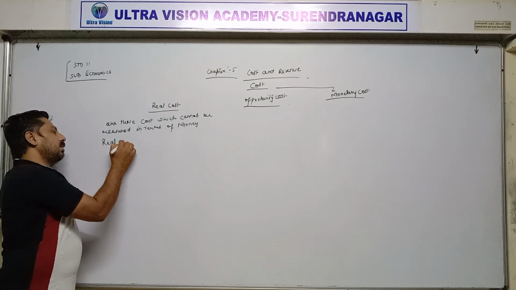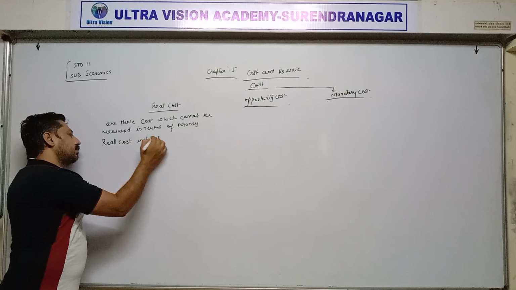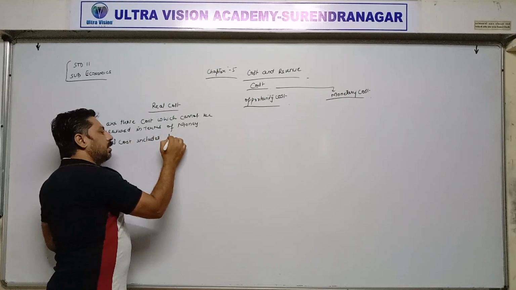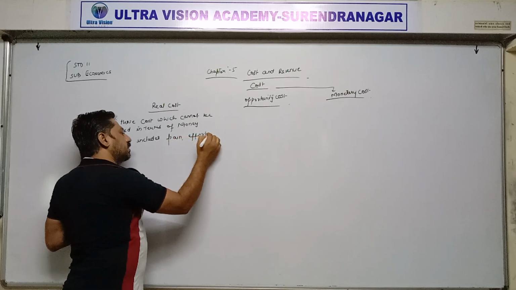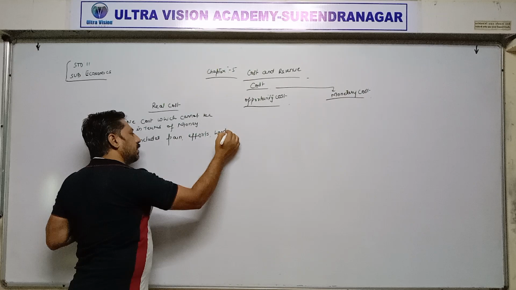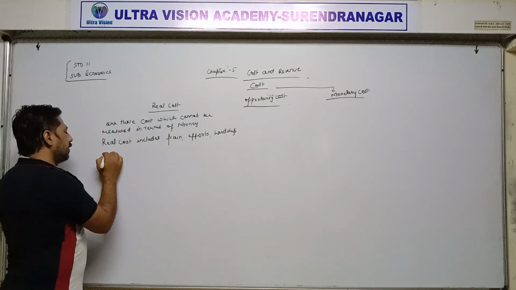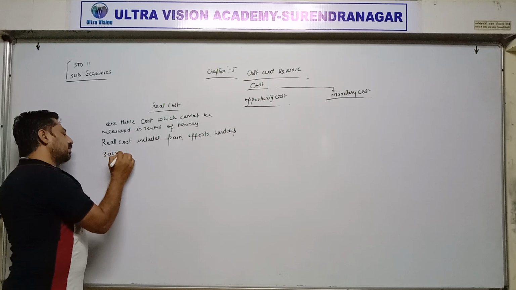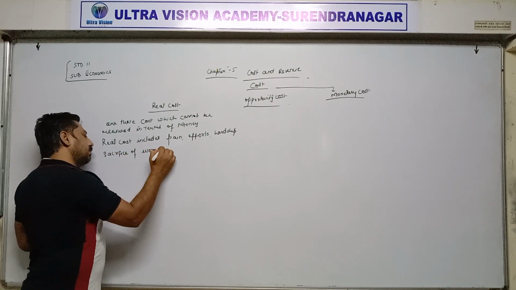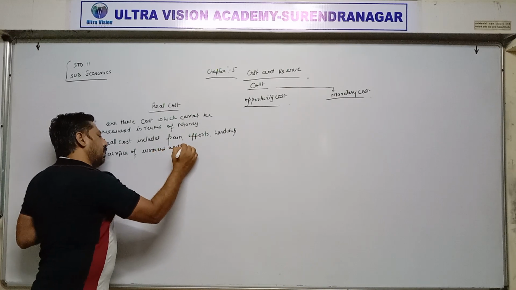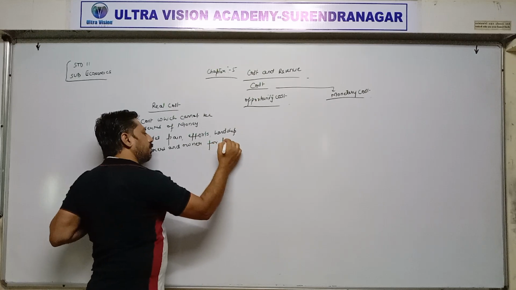Real cost includes pain, efforts, hardship, sacrifice of workers and owners for production.